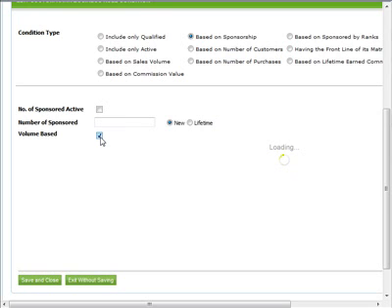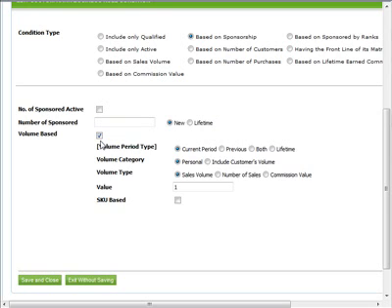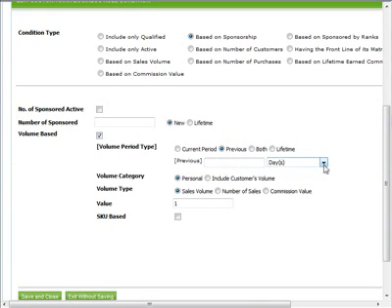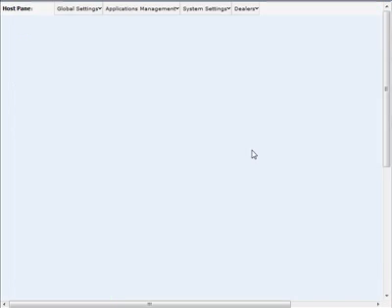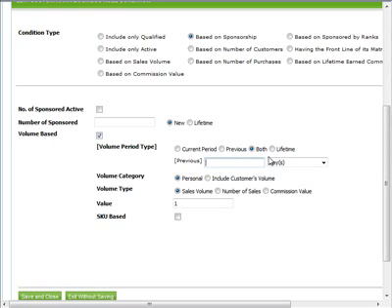Do you require a personal volume for this rule? If so, select the appropriate period this volume must be achieved within. Current period. This is the period of time since the last commission processing period was closed. Previous. This is a period of time, and you may set it to be days, weeks, months, or years. Both. This allows you to require a minimum personal volume in the current commission period, as well as a further volume on the previous period of time. And lifetime. This is the minimum volume a member must have attained since they were enrolled in your company.